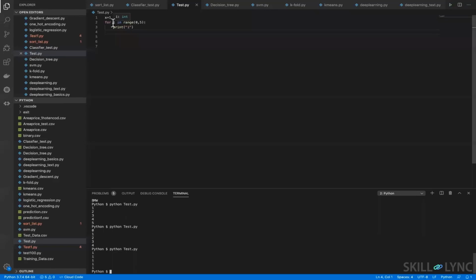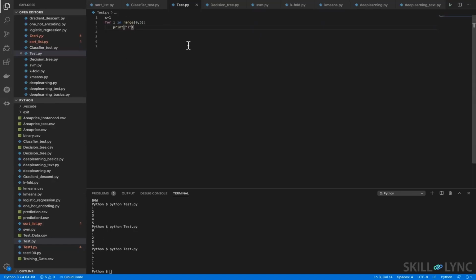Okay, based on this i value, it is entering into this loop 5 times, and then it is printing i 5 times because it is in double quotes. So every time you want to mention any character or string in Python, it should be in double quotes. Whenever you are not mentioning it in double quotes, then it will assume it as a variable, or it will assume it as a number or some mathematical calculation. Okay, did I clear your question? Making sense? So it is printing i several times.